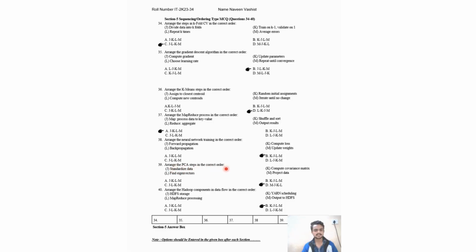Arrange the PCA steps in the correct order. So here the answer options will be like standardize data, then compute covariance matrix, then find eigenvector, then project data. 40. Arrange the Hadoop components in data flow in the correct order. The correct order will be YARN scheduling, HDFS storage, MapReduce processing, then output to HDFS.